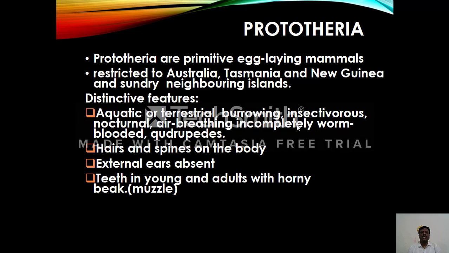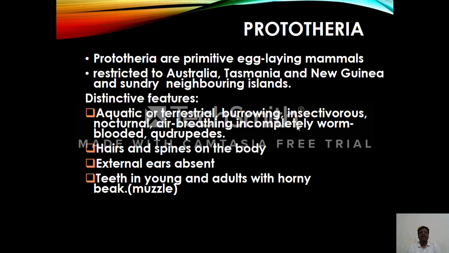They are the primitive egg-laying mammals. These are the only mammals which lay eggs. They are found restricted to Australia, Tasmania, New Guinea and some neighboring islands.